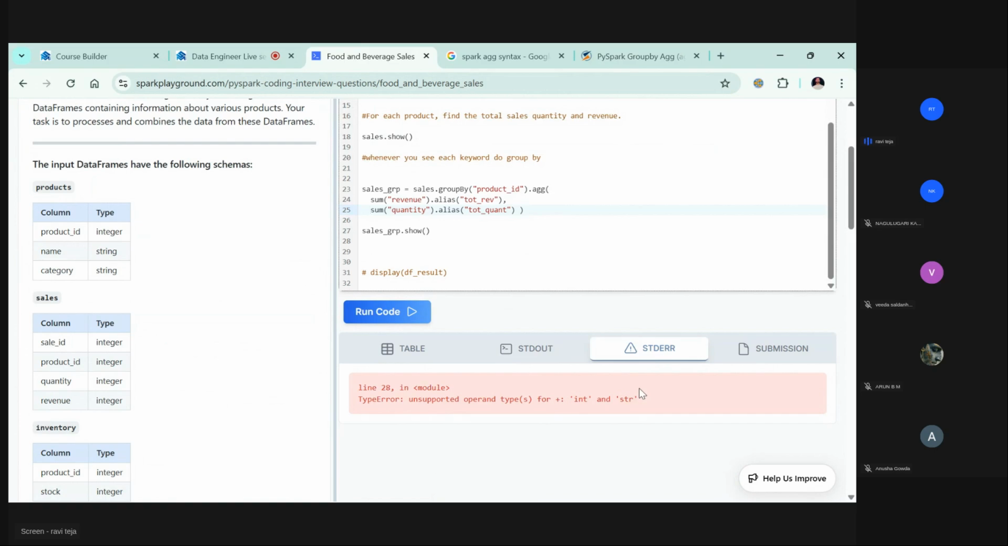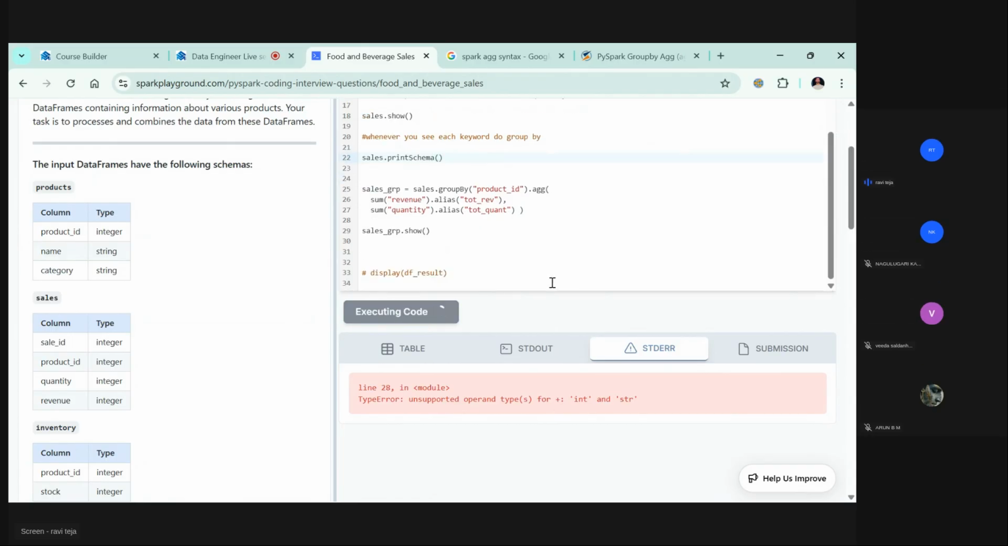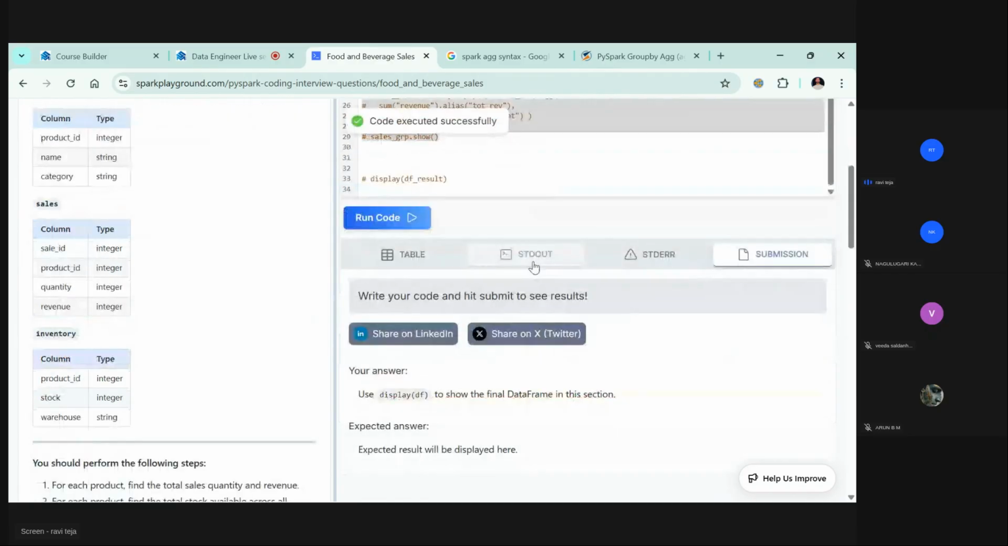So let's see what this sales is. Sorry, sales printSchema. We always are supposed to see printSchema first. Then it will show you what the schema is, and then you can go and do the actions accordingly. Okay, now let me comment this. Let's see what the sales printSchema is.